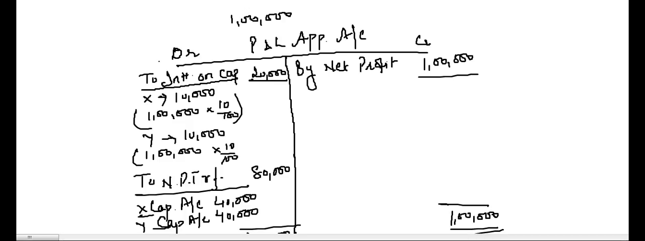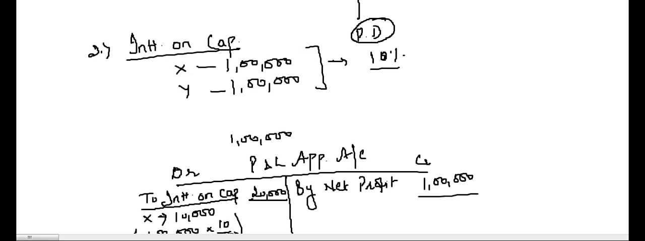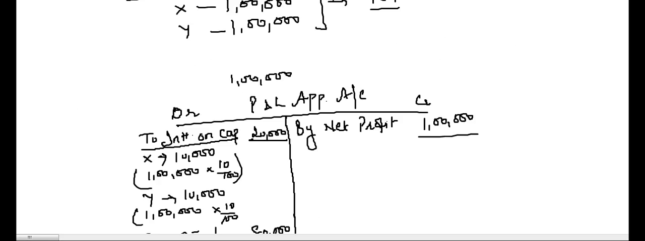Okay. So you can write these down. These are very, very important points to understand, because we'll get the practical problems on this. So these are the two concepts: profits and interest on capital.